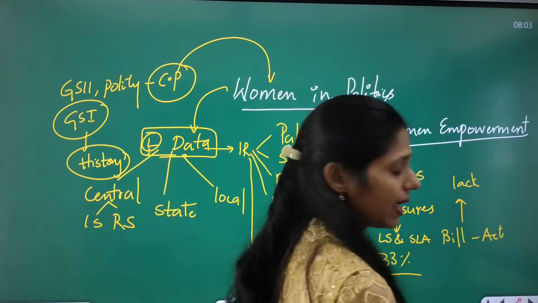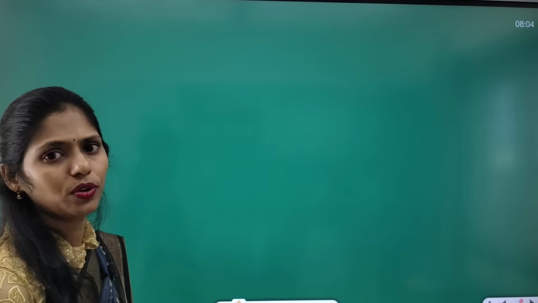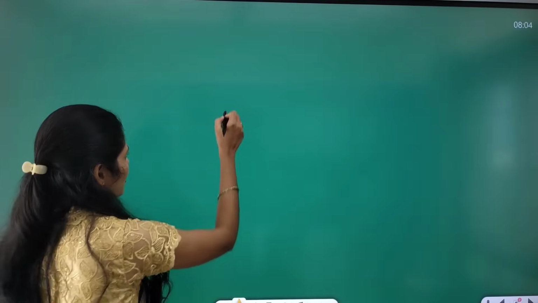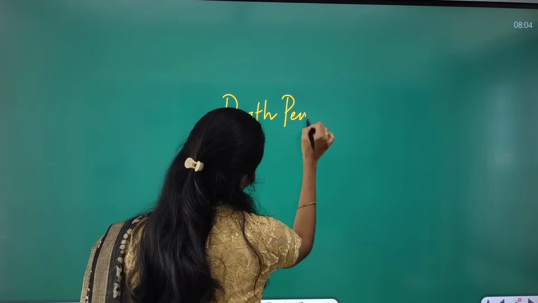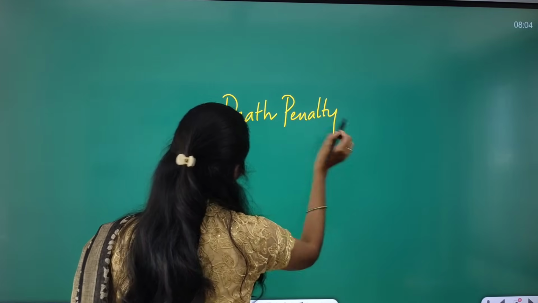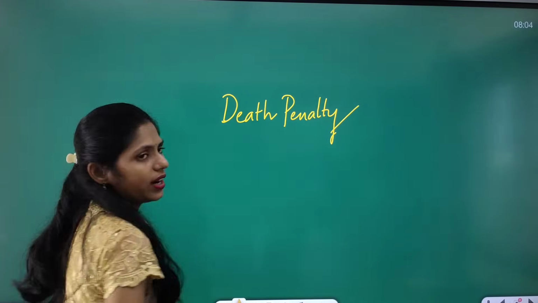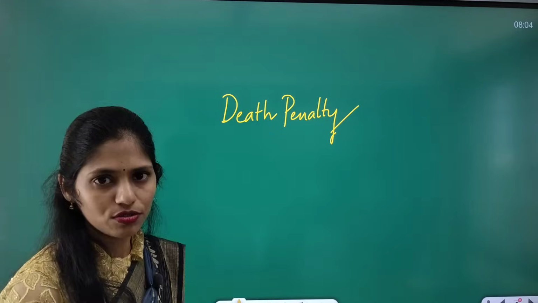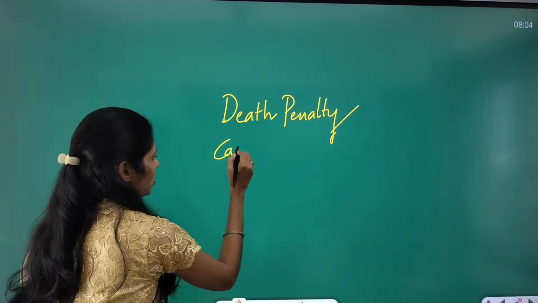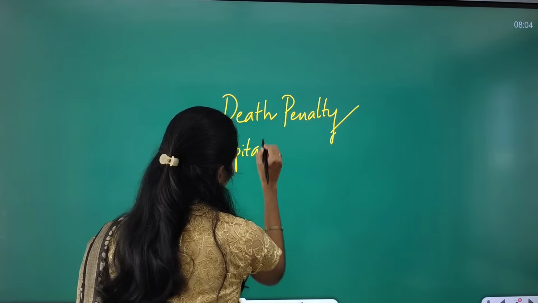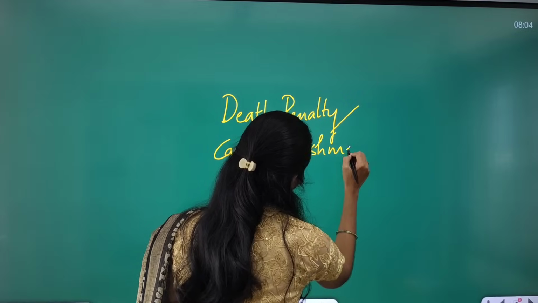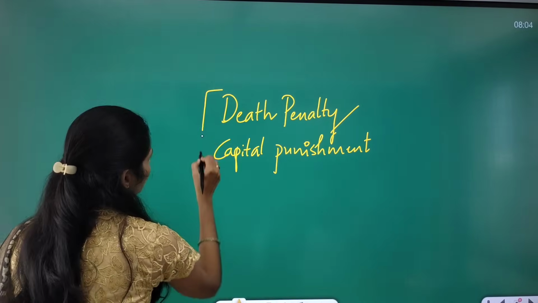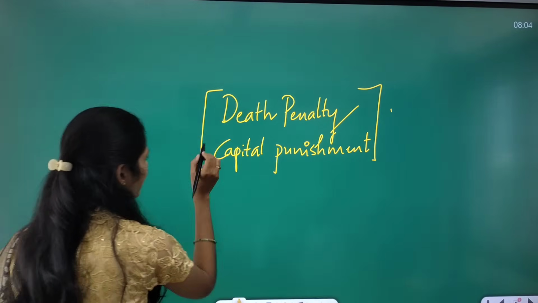Now let us see some dimensions that you can think of from this article. In this way also you can get a question. So why can't we discuss in this dimension? This article is talking about the death penalty. Death penalty is also called capital punishment. Don't confuse these two words.